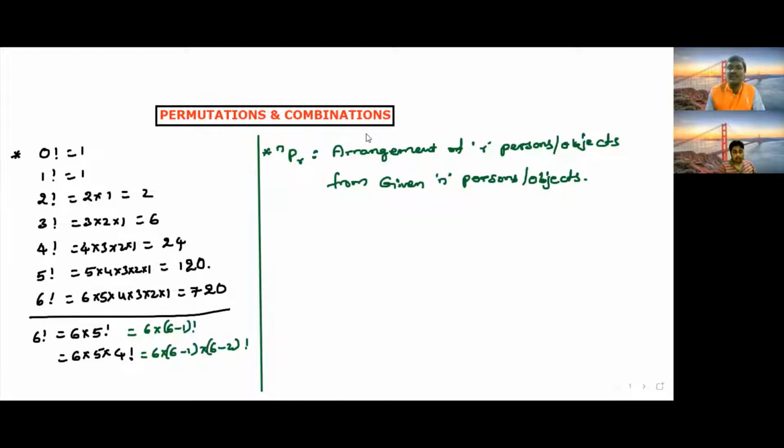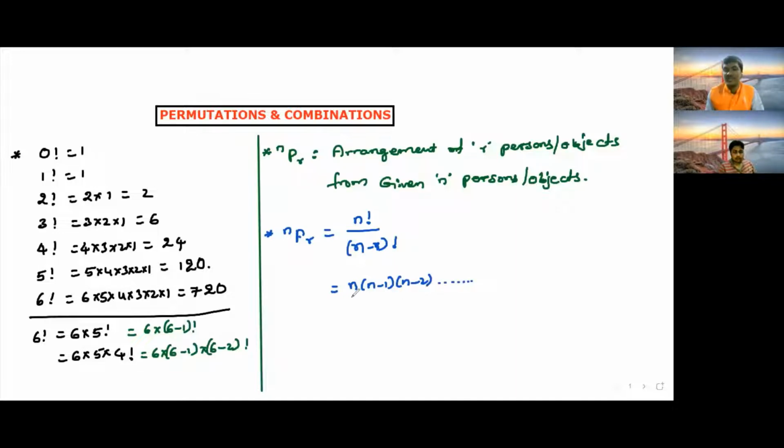How do we find the nPr value? The nPr formula: nPr is equal to n factorial divided by (n minus r) factorial. Otherwise, we can write the same thing like this also: n into (n minus 1) into (n minus 2) and so on.